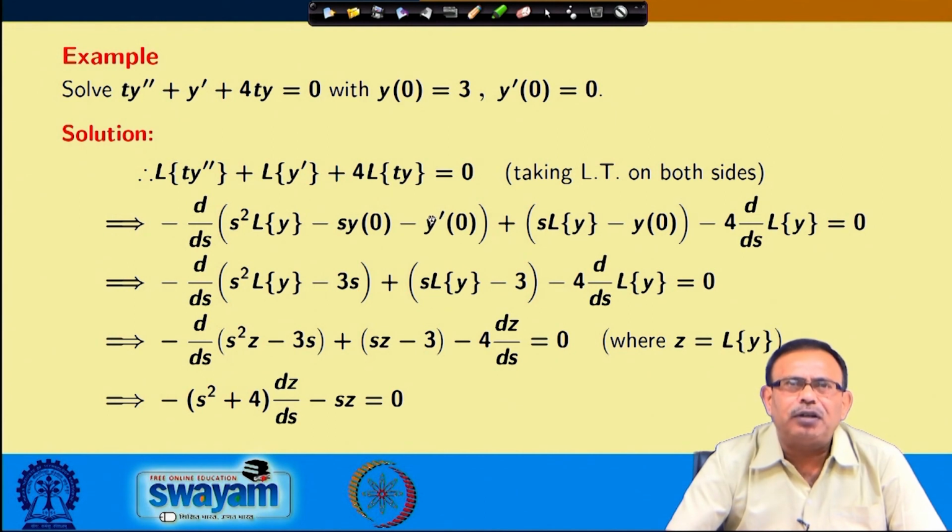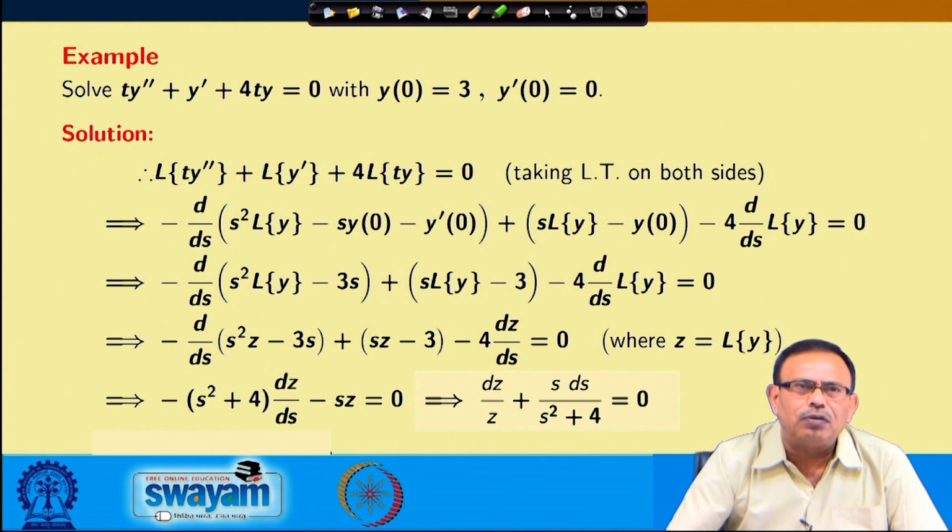But when you have terms like t y double dash, t y dash, t y, then after taking Laplace transform the ODE is converted into a first order ODE. One order is being reduced in this case. Please note this one.